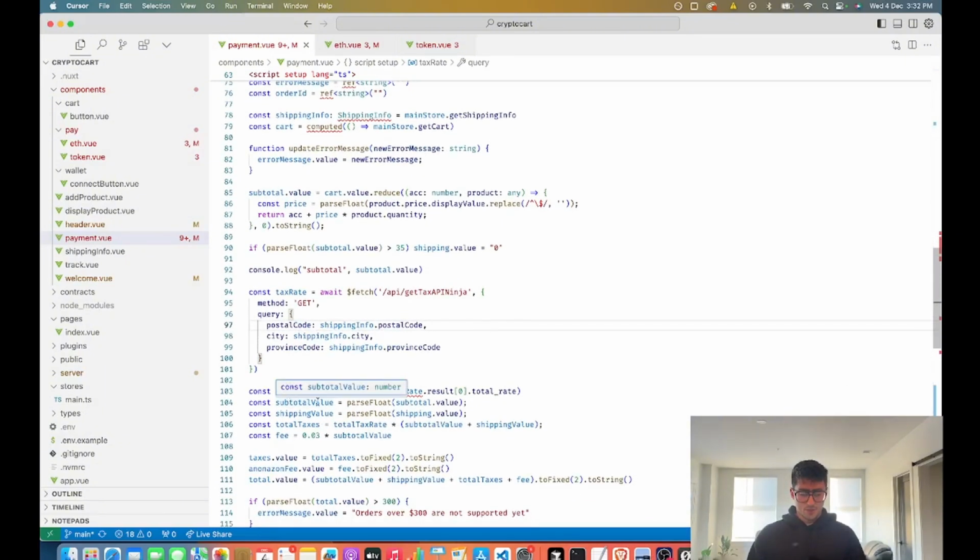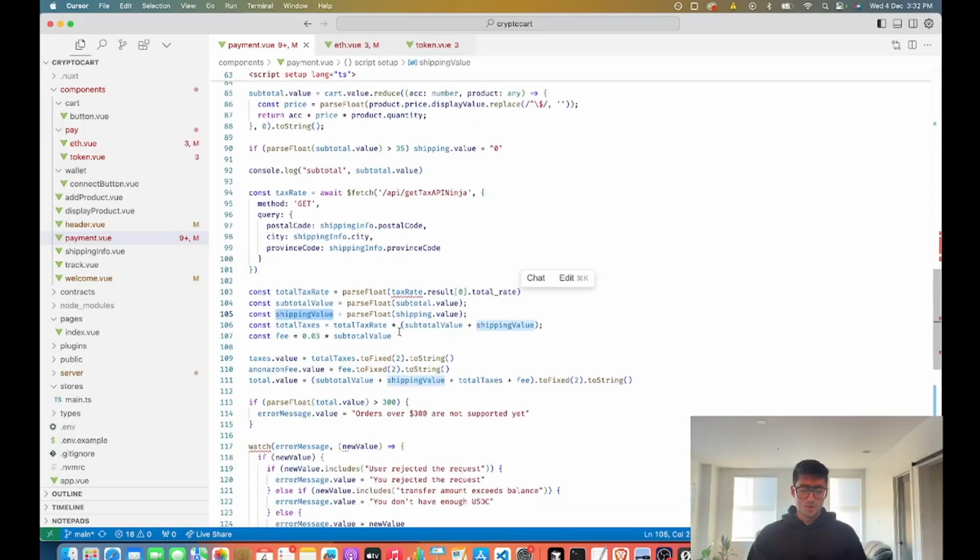So we have total tax rate, subtotal value, shipping value, and then our total taxes is basically the total rate times our subtotal and our shipping. And yes, taxes are applied on shipping in most US states, so I've just defaulted to that. And then we have our fee, of course, which is 3% times our subtotal value. That comes off the subtotal. We're not going to charge a fee off of shipping, obviously.